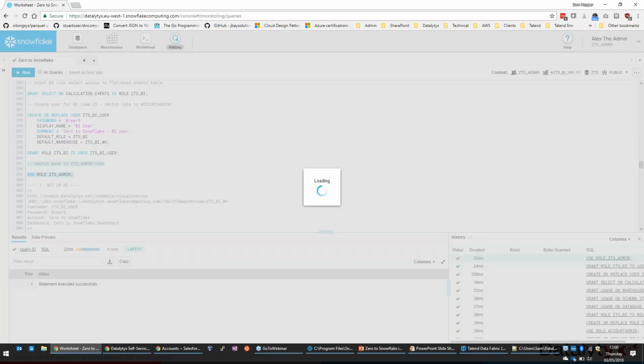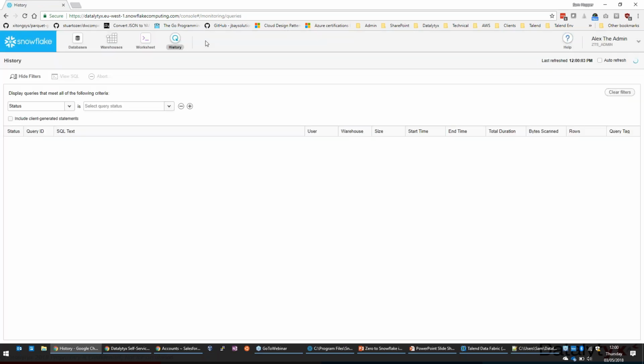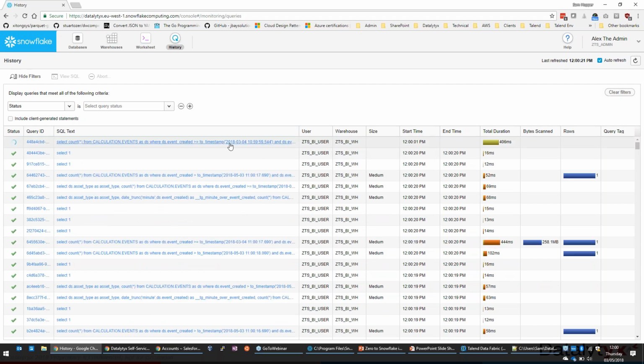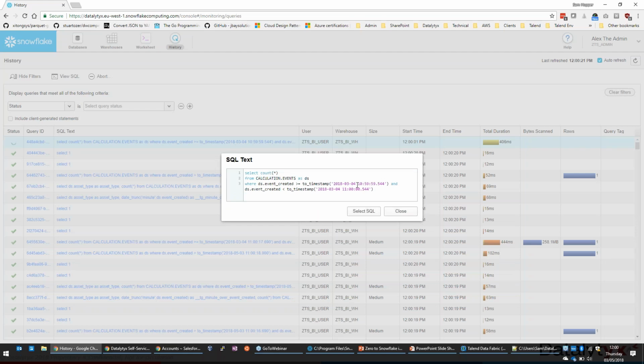Another use for the history view in Snowflake is to see exactly what's happening to the database, how different systems are interacting with it. So if you've got a concern about a particular BI platform or analytics platform, or just a set of users and what they're doing, you can go into the history, you can see all the queries that are being run. You see it's queries coming through from Zoom Data here, but it's actually putting very tight date parameters on them. So it's looking at a very small slice of the data each time.